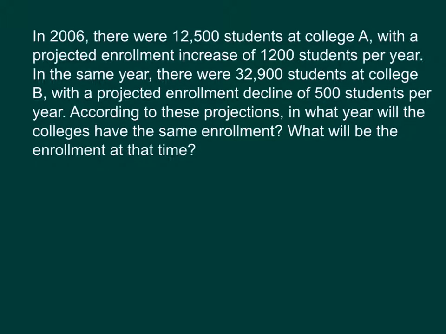And so we have a similar situation, we're saying when will these two things be the same? So we're setting things up to be equal. In college A, we're starting at 12,500 students, and we're increasing 1,200 students per year. So 1,200 times the number of years, which we don't know right now, we'll just let that be x.